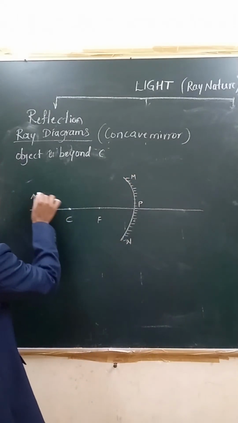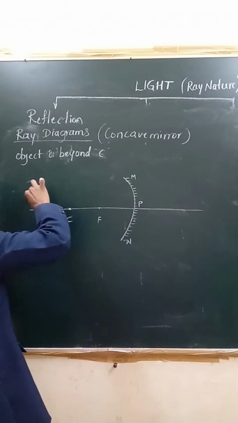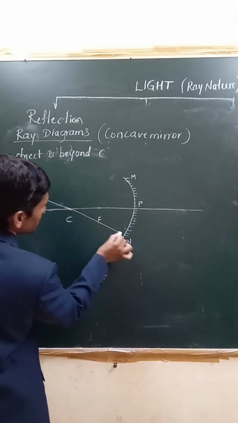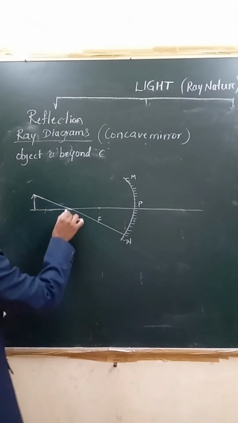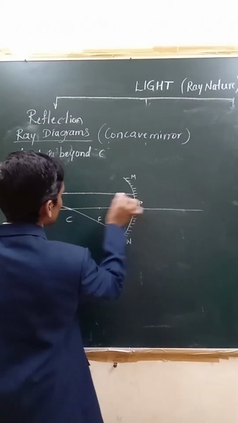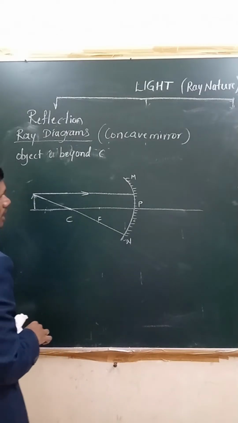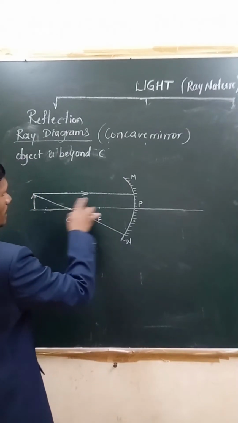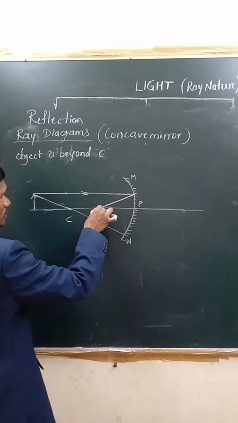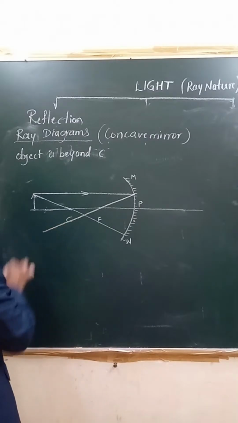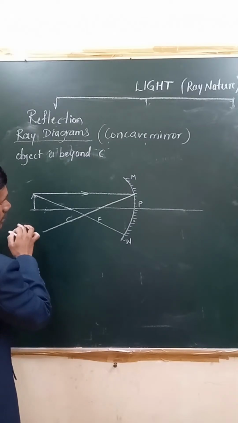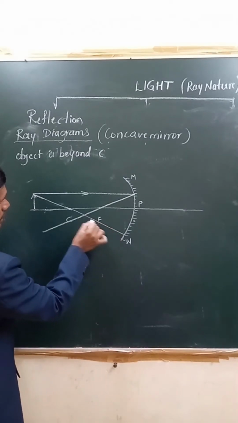First, you need to consider a ray of light passing through the center of curvature, C, and one more ray which is parallel. One is parallel, one is passing through C. Now you can see a ray which is parallel passes through our principal focus. And the ray passing through the center of curvature follows the same path after reflection.